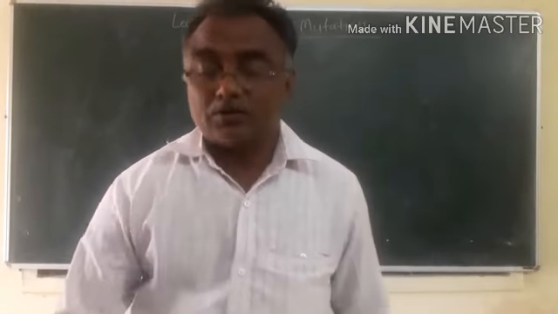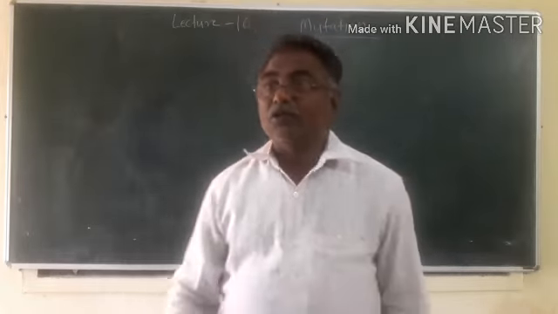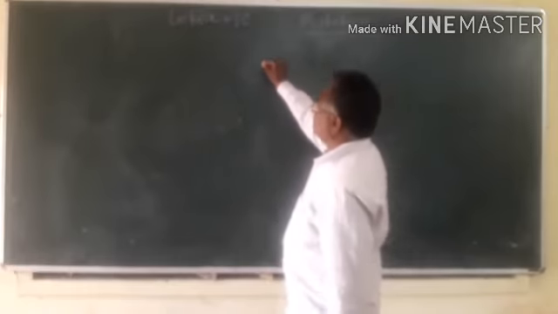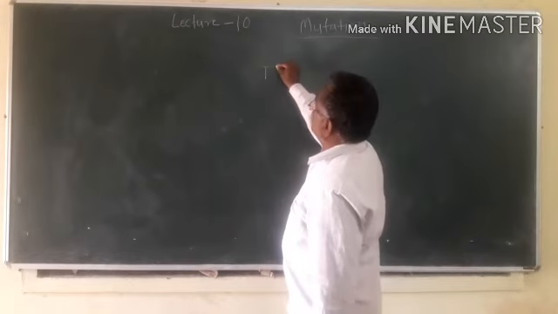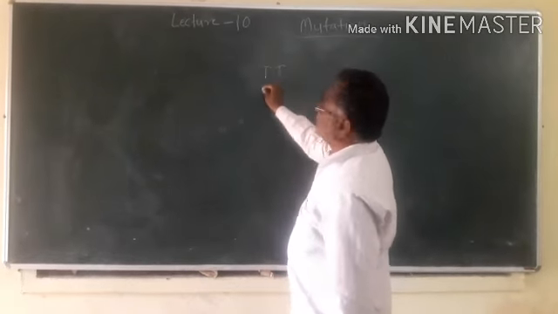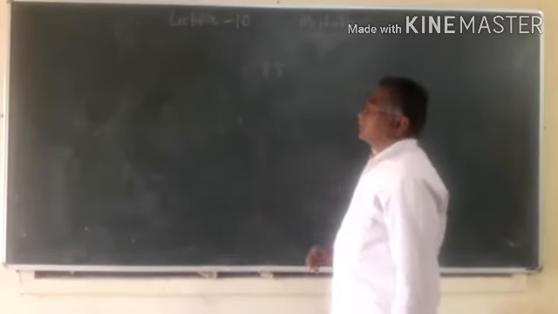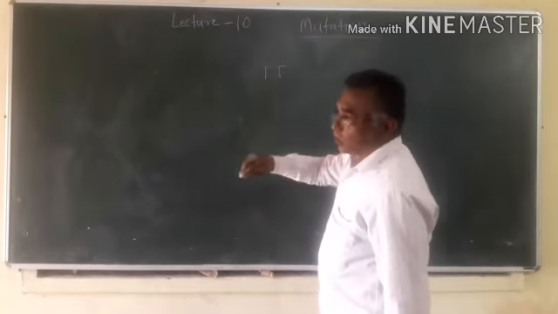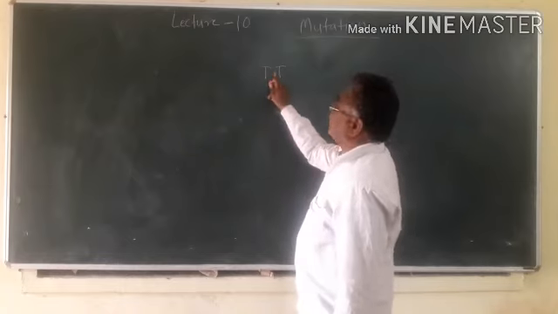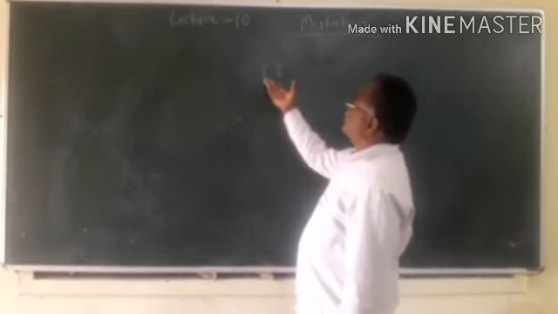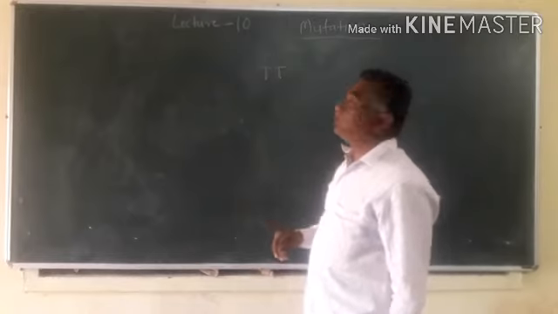For example, an individual which is tall is written in terms of genes or alleles as TT. It means the individual is tall, and TT are the alleles of the individual. So it is the genotype of an individual.